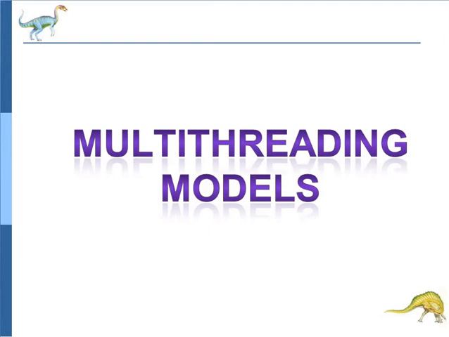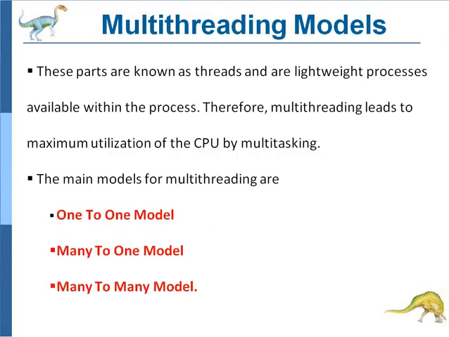Multi-threading means that multiple threads are available. First, we will see what multi-threading models actually are. We know that threads are nothing but lightweight processes, and they are some part of a process.